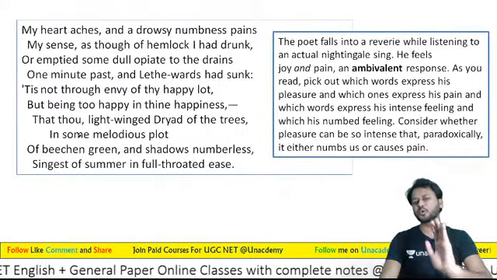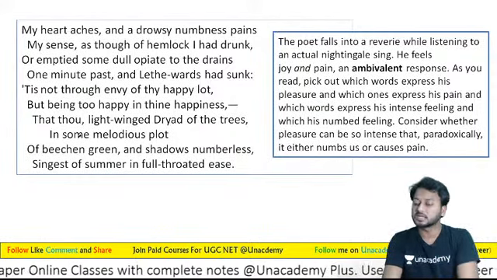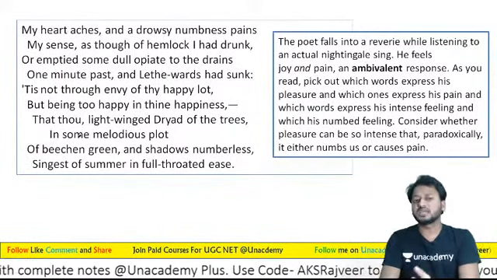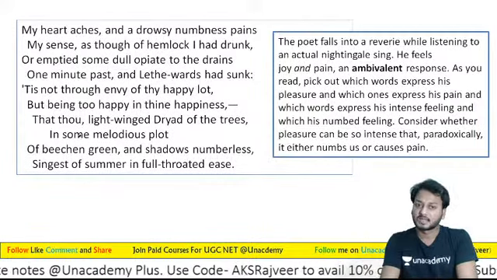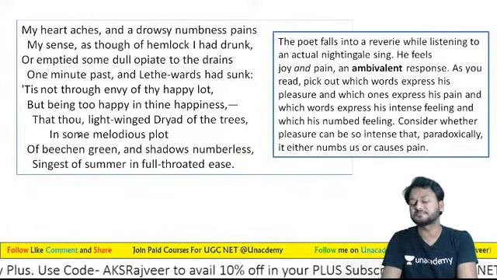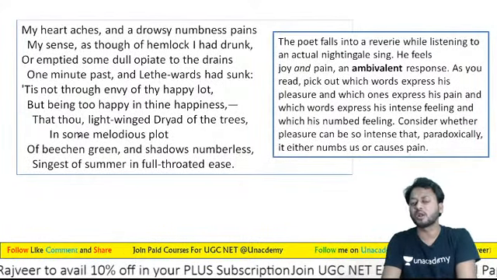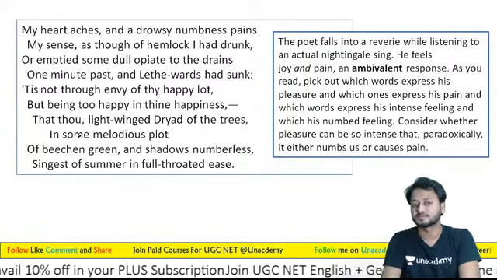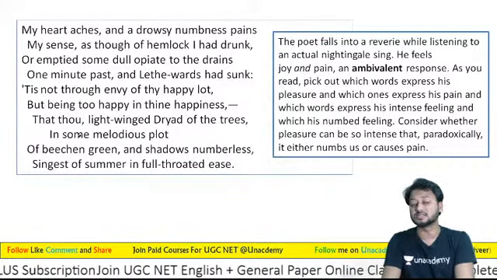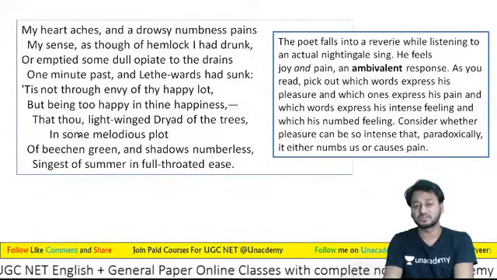So let's see the poem, and learners, this is the first stanza of the poem Ode to a Nightingale. You can see on your screen. So learners, what he is going to write: My heart aches and a drowsy numbness pains my sense, as though of hemlock I had drunk, or emptied some dull opiate to the drains one minute past, and Lethe-wards had sunk.